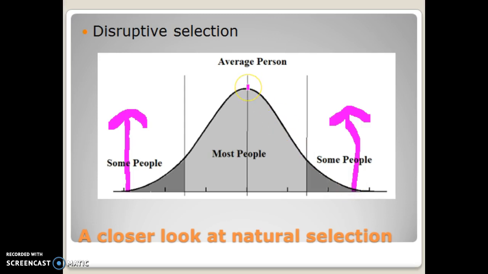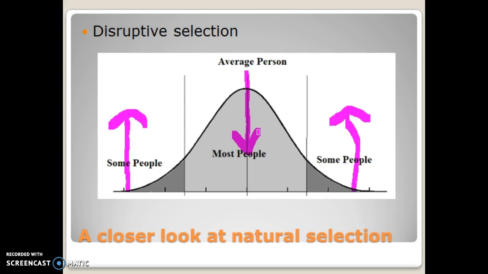So they won't be able to eat the large seeds. What about the small seeds? Well, they might be able to eat the small seeds, but what if the small seed requires that these birds eat a whole bunch of them just to meet their caloric needs? What if there's not enough energy in those small seeds for these birds and all they do is eat? Well, they might not get enough food. As a result, what would happen to this group of individuals? They would decrease as a result of the reduced level of fitness.